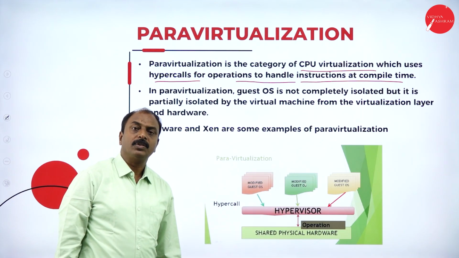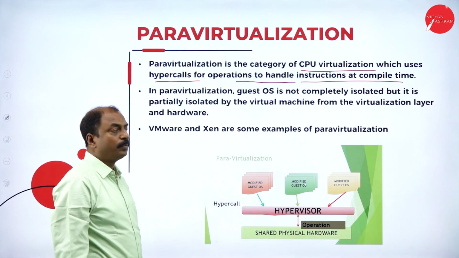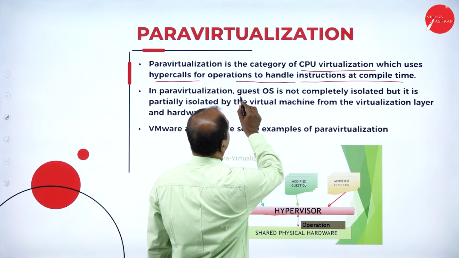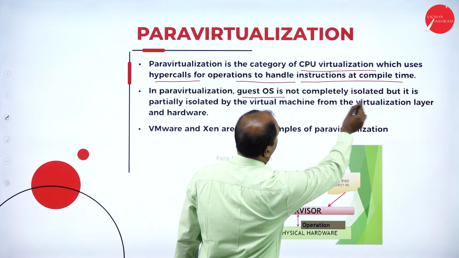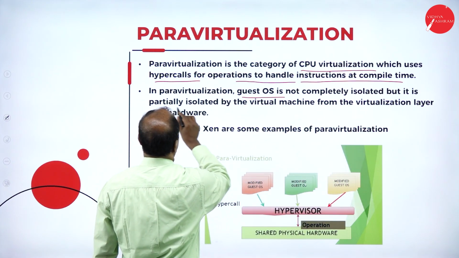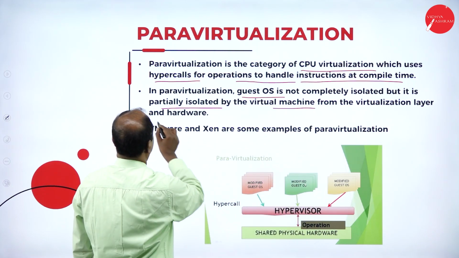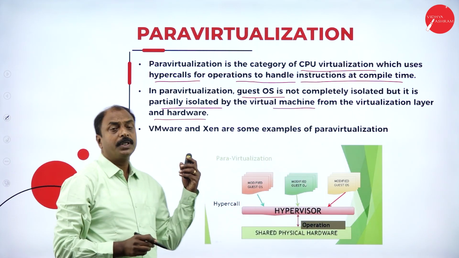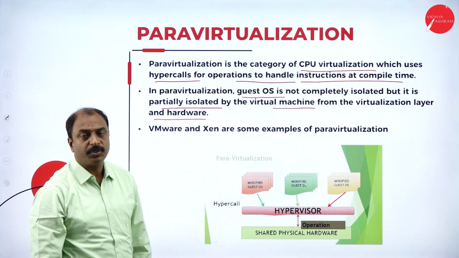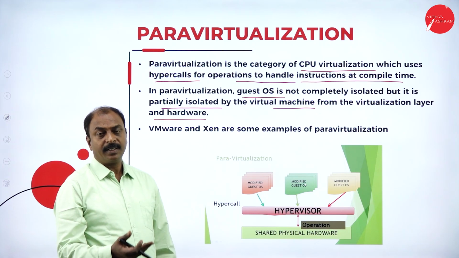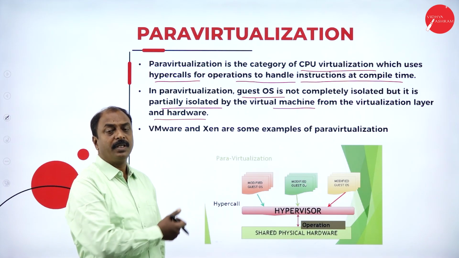It is nothing but one component, like memory, being used by multiple virtual environments. So here the guest operating system is not completely isolated but is partially isolated by the virtual machines from the virtualization layer and hardware. If you look at the previous type, full virtualization, it completely isolates the physical layer or physical server from the virtual environment.